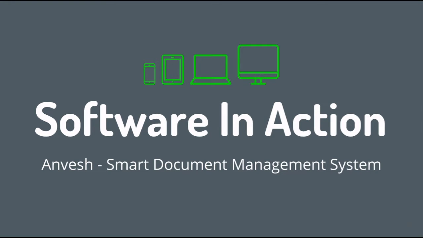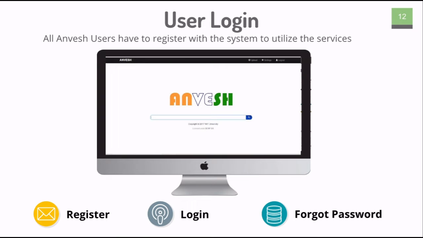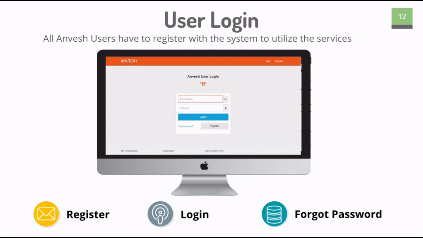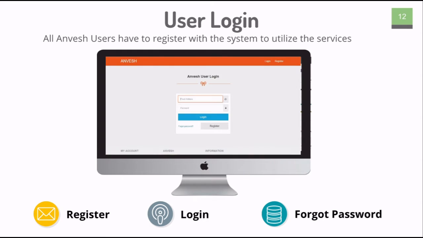Let us see our software, Anvesh Smart Document Management System, in action. We have a safe user login system before the user enters the system. A user has to enter an email ID and a password to enter the system. If he is not registered with the system, he needs to register initially to access the services.